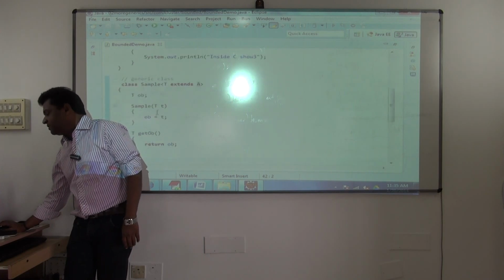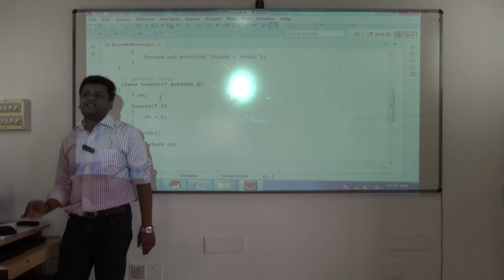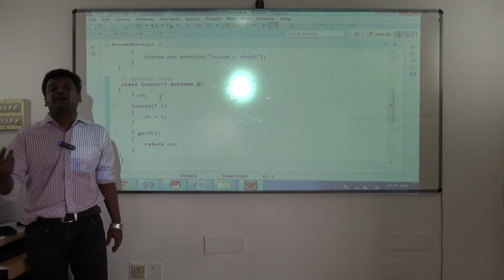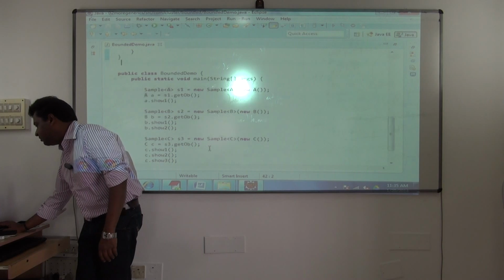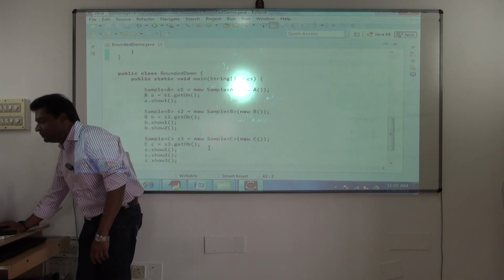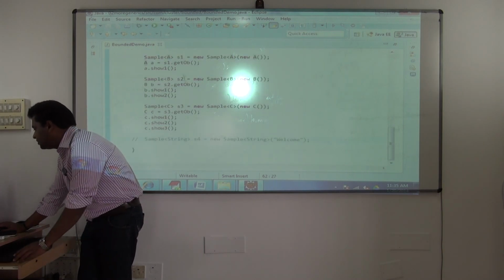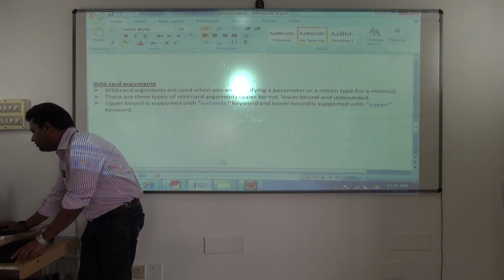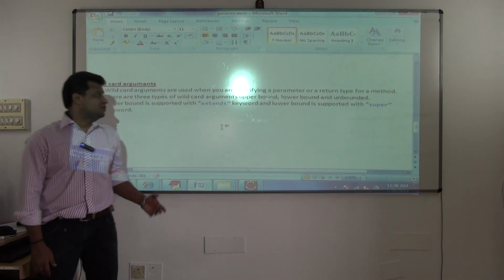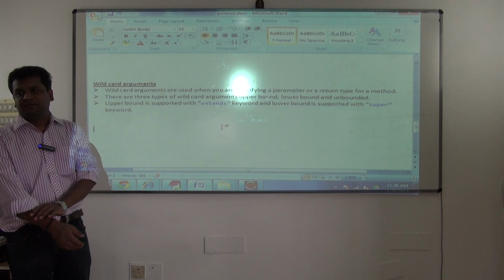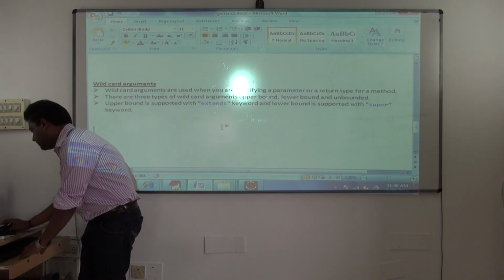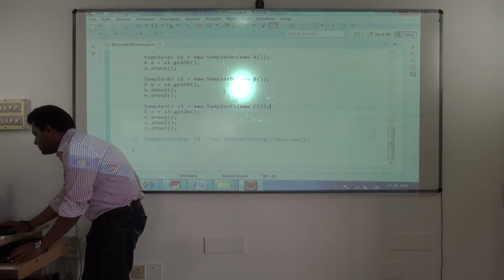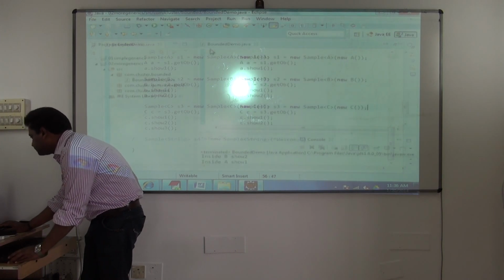A, B, C same, sample same class. We can send user defined data types as arguments; that only I am showing you now. If you are good in core Java, all this is very simple. So we are going with wildcard arguments. Just write these notes. I will show you an example and then we can understand what these points are. Simple points are there.